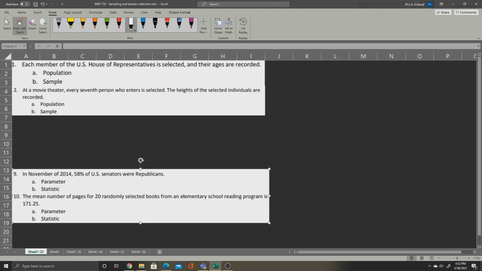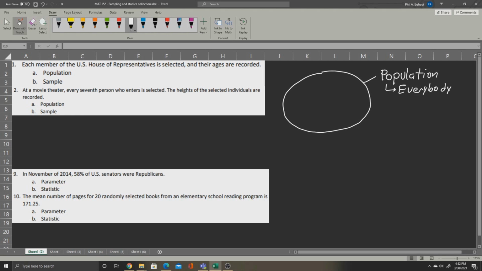The best way to visualize this is first draw a large circle. This large circle symbolizes the population. So the population symbolizes everybody. Now inside of that population, you might have smaller circles, which is only a subset of the population. These smaller circles represent the sample. That's just part of the population.